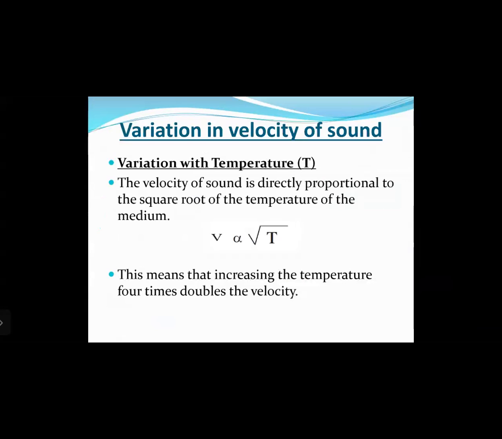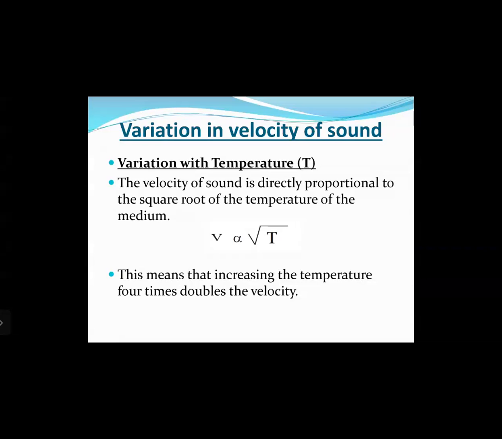Let us discuss the variation of the velocity of sound. First is variation with temperature. The velocity of sound is directly proportional to the square root of the temperature of the medium. That means the velocity of sound v is directly proportional to the square root of the temperature.